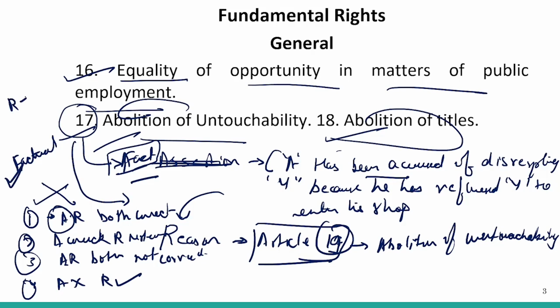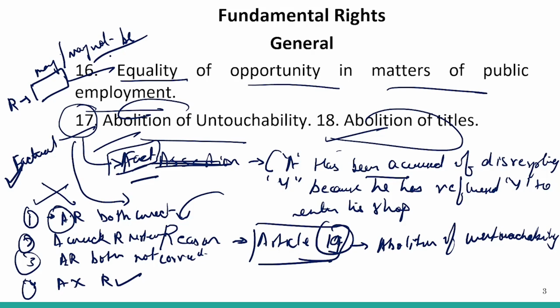But the reason that has been given may or may not be correct. So that is why it is perhaps very important for you to remember the name of the article and the number of the article also, and how they are correlated.